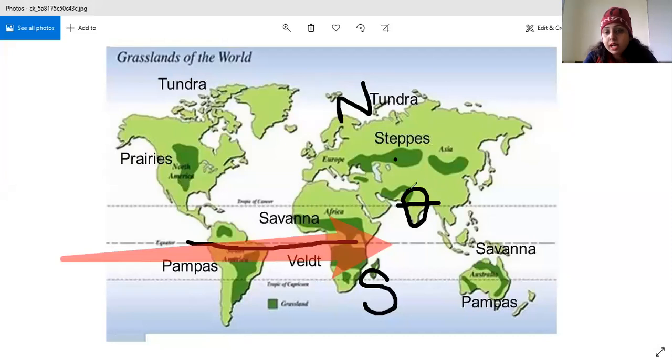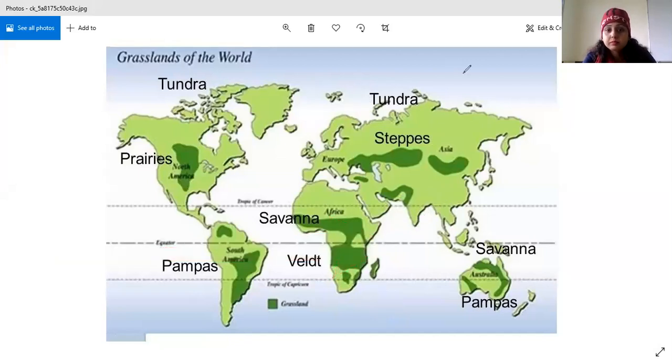So here is our country, and the Tropic of Cancer divides our country into two equal halves. Now if you see, these are the plains, the major plains. These are the grasslands, and they are basically the major plains of the earth. So we have prairie in North America. You have prairie in your book also. When you read plains, the prairie is mentioned in your book. So this is prairie in North America. So this is how you need to make it, no?